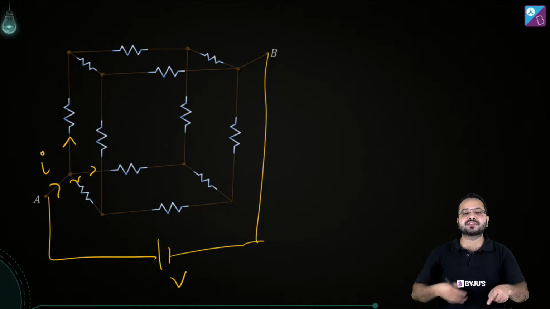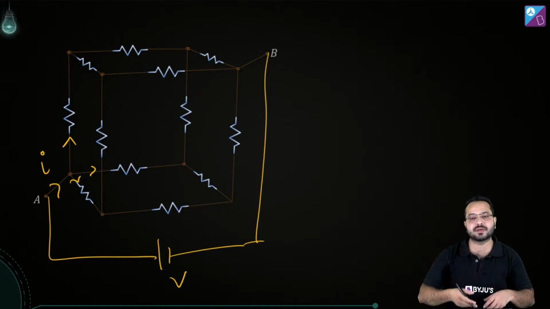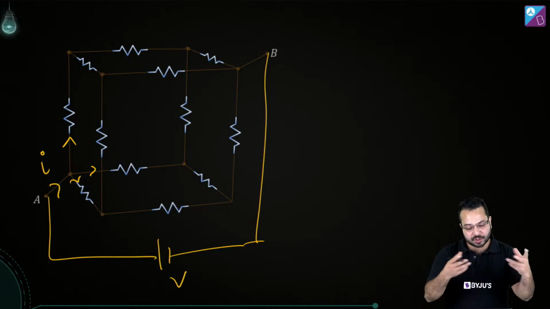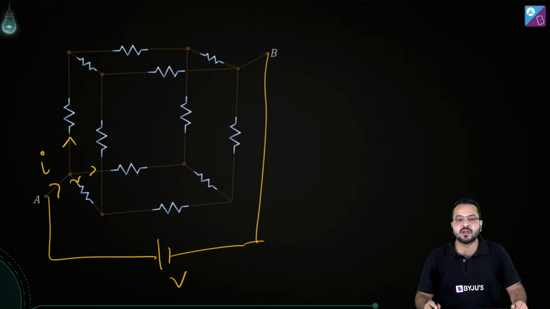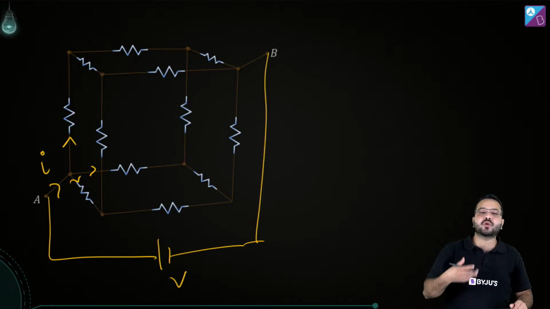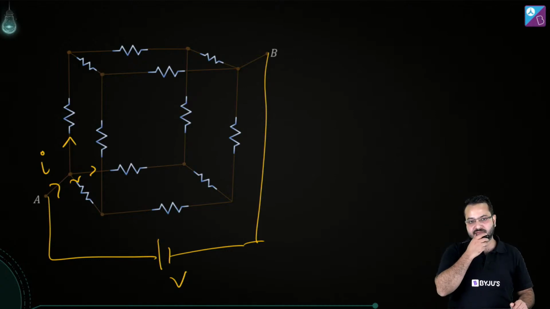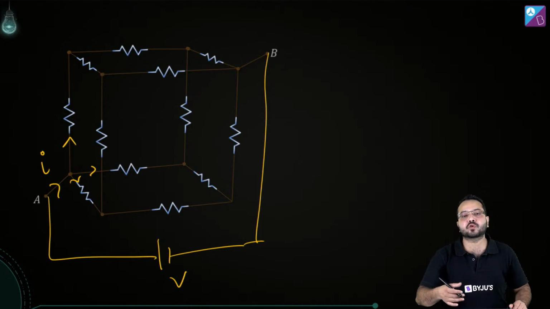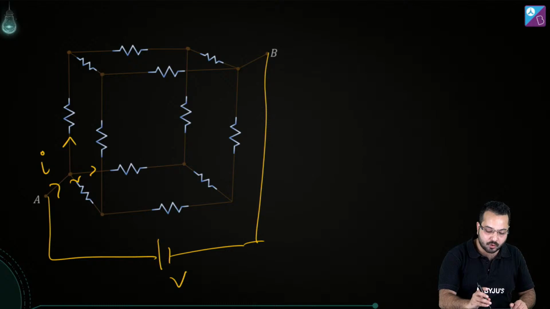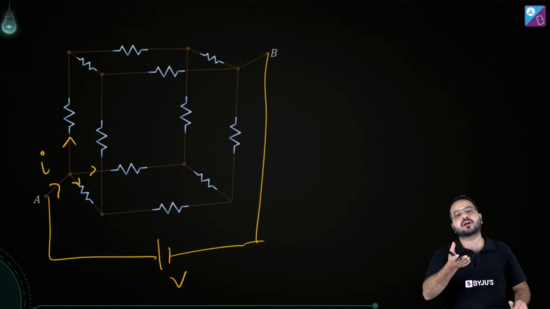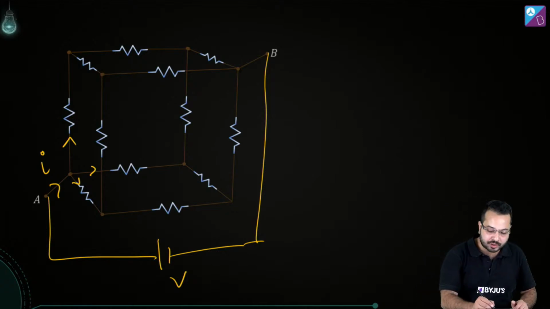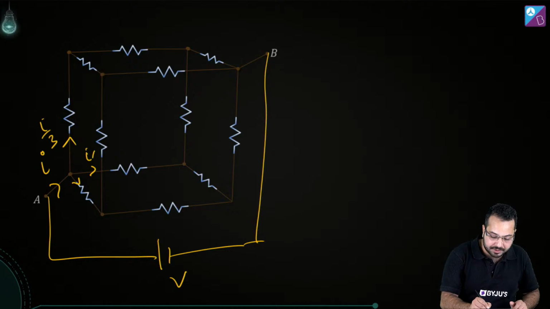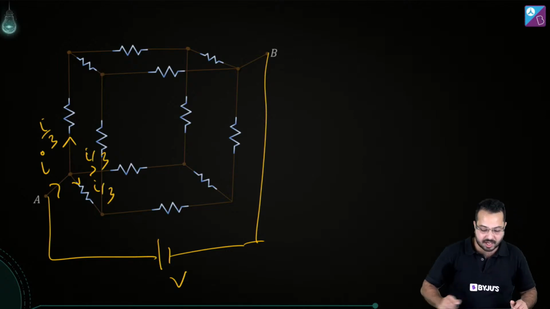You replace one resistor by the other, you replace the first resistor by the second, the second by the third, and what you're going to find is it's the same. There's going to be no difference in the circuit, which means the current is not going to have any preferential path. The current is going to be the same through all these three branches. Do you agree with that statement? All these three paths are the same, so why should the current be different in these three paths? So the current is going to be the same, and it is going to get distributed equally: I by 3, I by 3, I by 3.